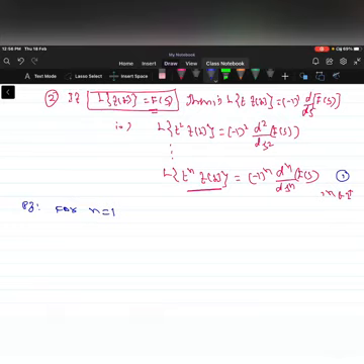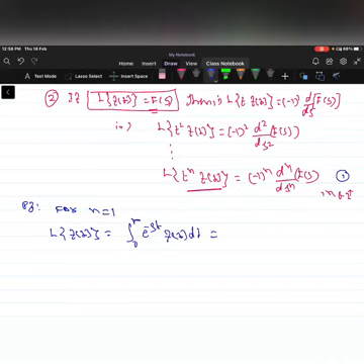You know the definition of the Laplace transformation of f(t): Laplace of f(t) is equal to the integration from 0 to infinity of e^(-st) f(t) dt. That is F(s), call this equation 2. Now differentiate 2 with respect to s.